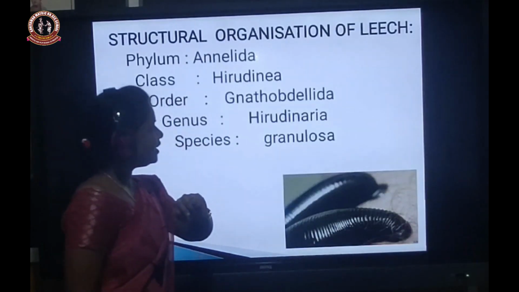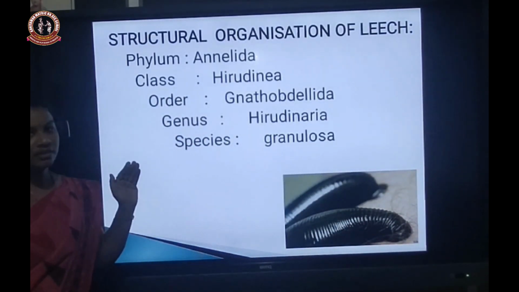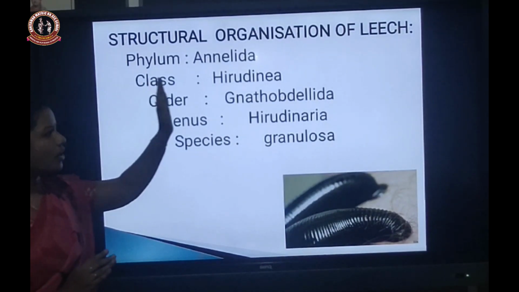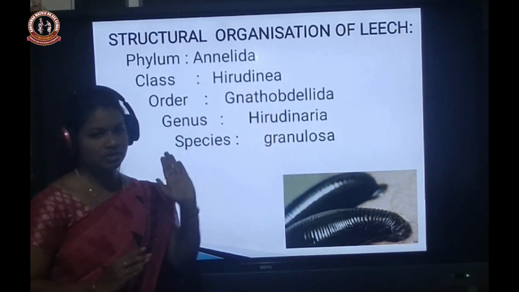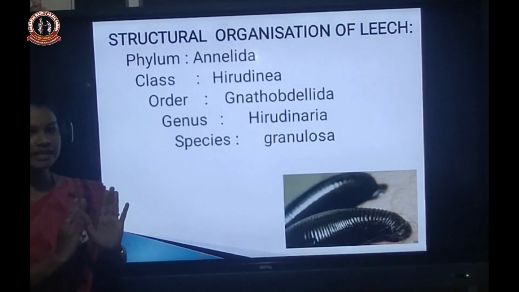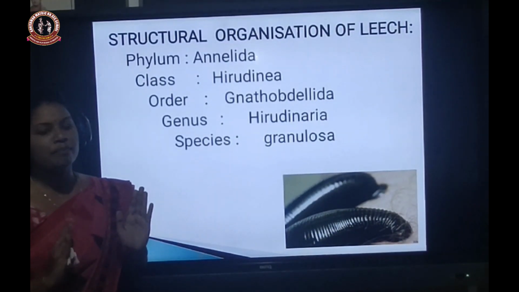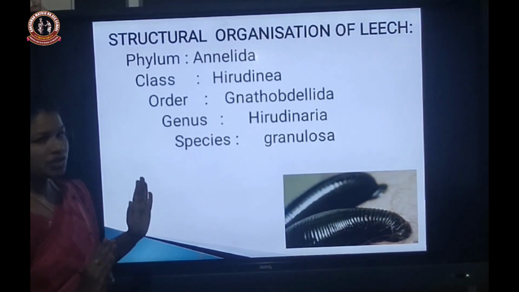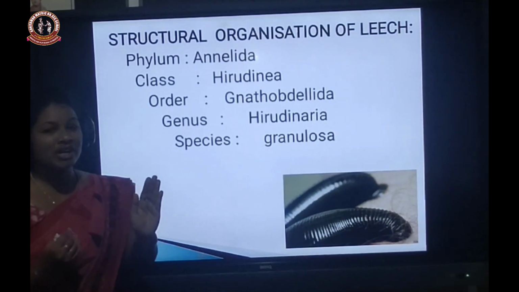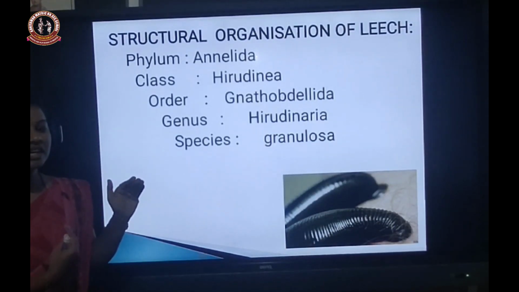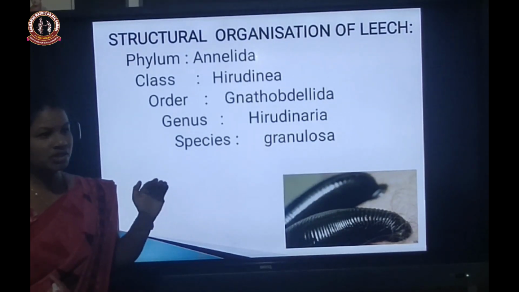In this session, we are going to discuss only the structural organization of leech, one invertebrate. Leech is an invertebrate because it does not have any vertebral column or backbone. So, in this session, we are going to discuss one invertebrate structural organization, that is leech. First of all, the classification of leech.